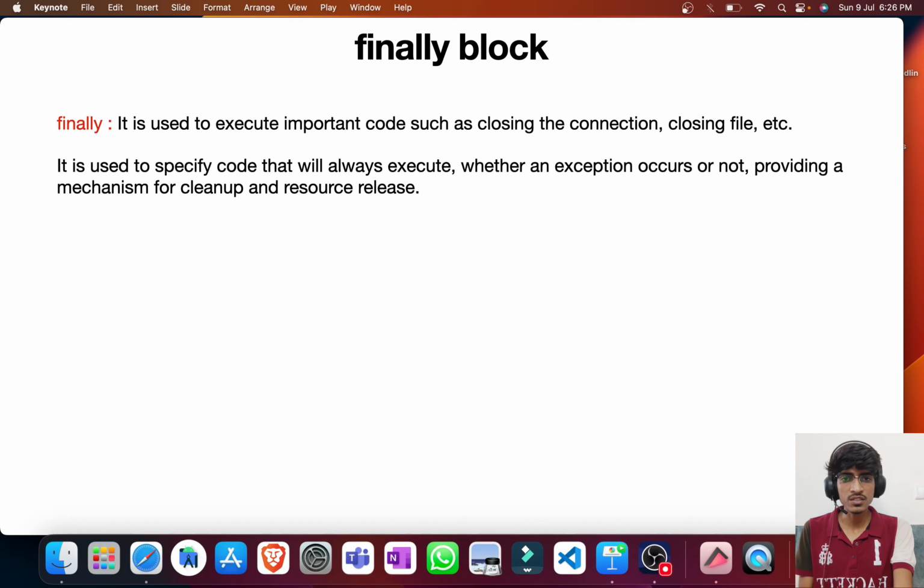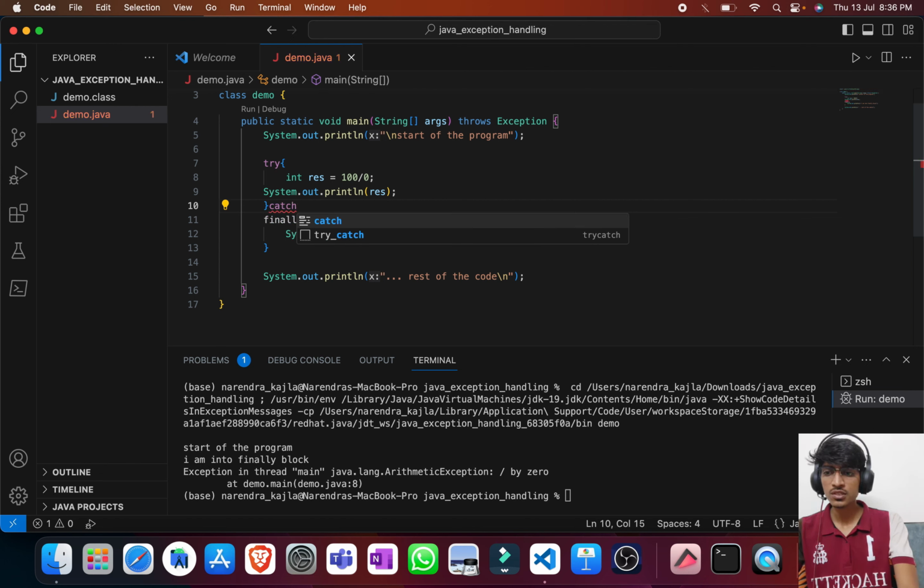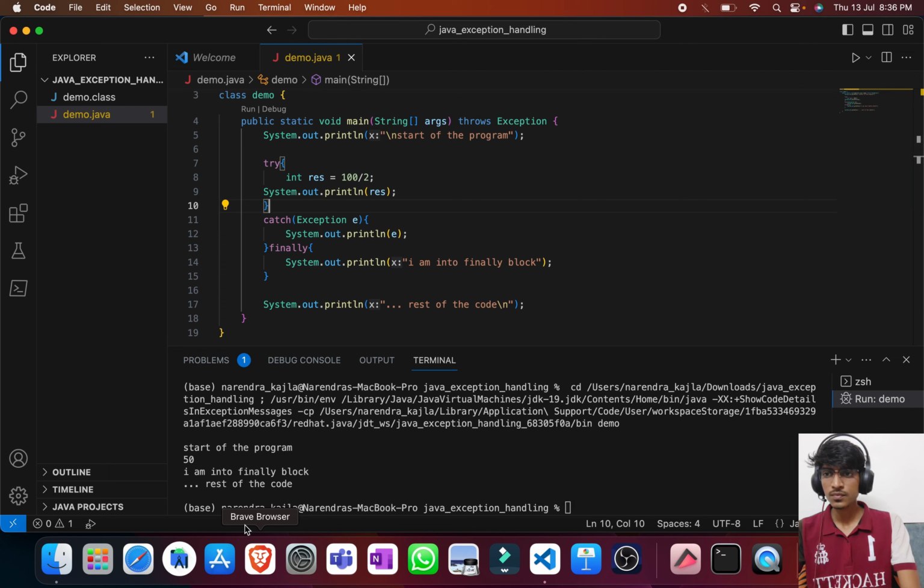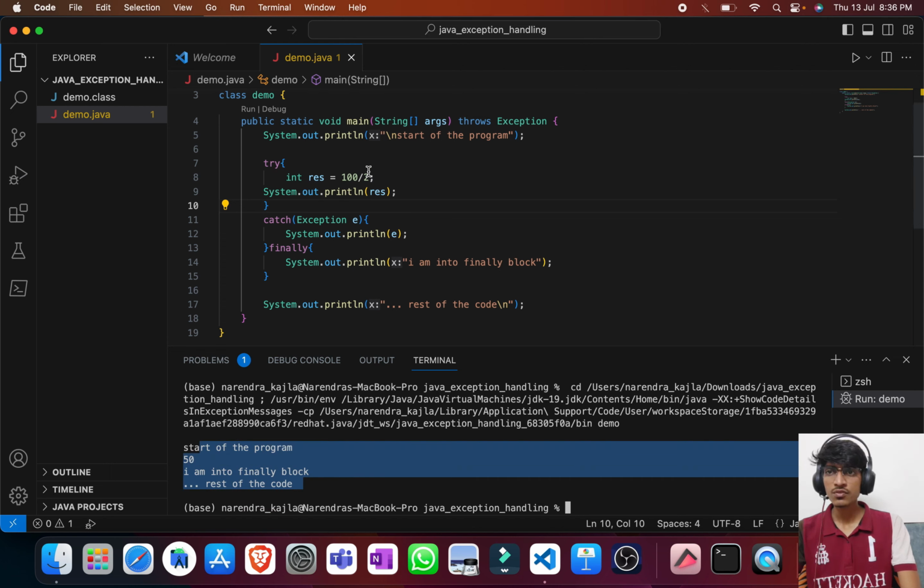So if we want the rest of the code to also get executed, then we have to handle the exception which is thrown by the try block. So for that, let me put the previous code back. This time everything is working fine as expected.